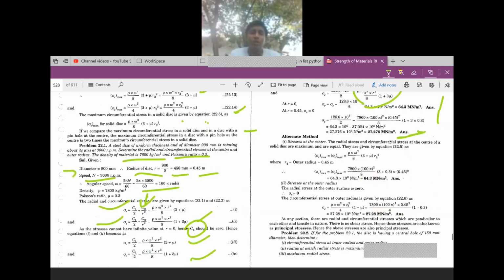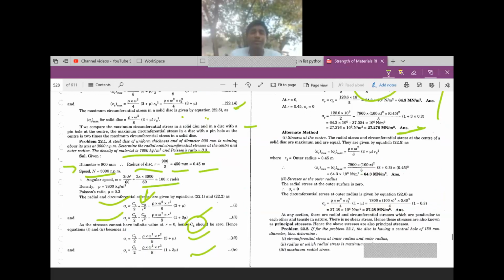He has used only one condition. Initially he has taken C2 as 0. Why? Because the C2 value should not be infinity. Why? Because initially at the center the radius is 0, so C2 by 0 would become infinity, and it should not be infinity. It is a constant value, so you are considering C2 as a 0 value.